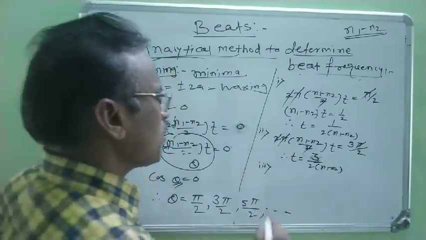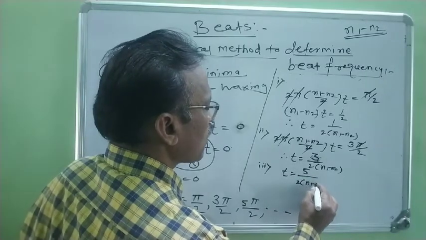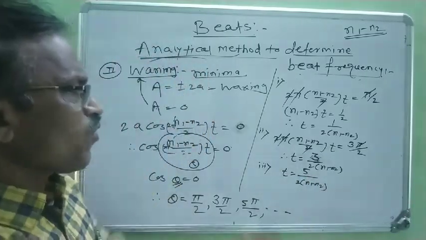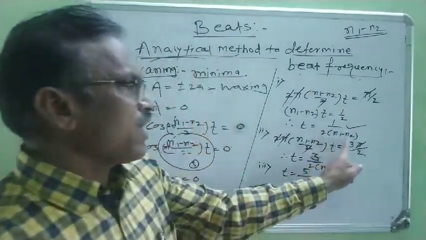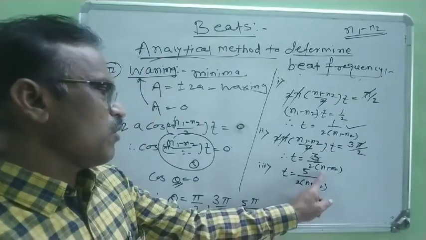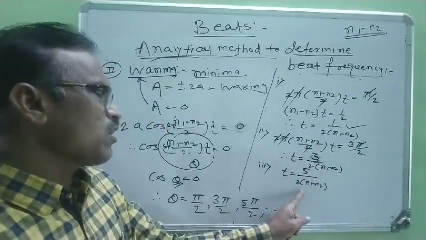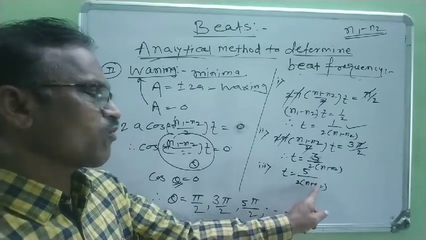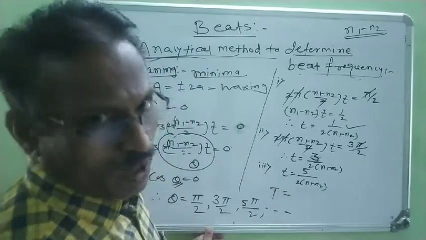Similarly, the third time interval is t equal to 5 upon 2(n1 minus n2). Therefore, the first time interval is 1 upon 2(n1 minus n2), the second time interval is 3 upon 2(n1 minus n2), and the third time interval is 5 upon 2(n1 minus n2). Right? Therefore, finally we find out capital T, the period of beats.